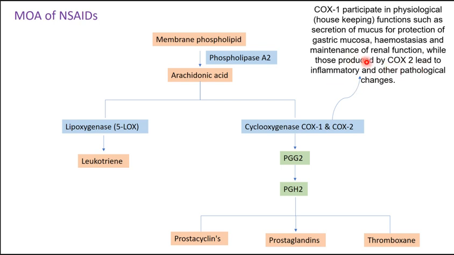Those produced by COX-2 lead to inflammatory and other pathological changes. Now, COX-1 and COX-2 are inhibited by the NSAIDs, so obviously these functions will not be performed further.